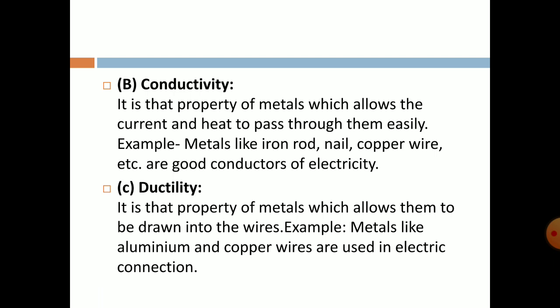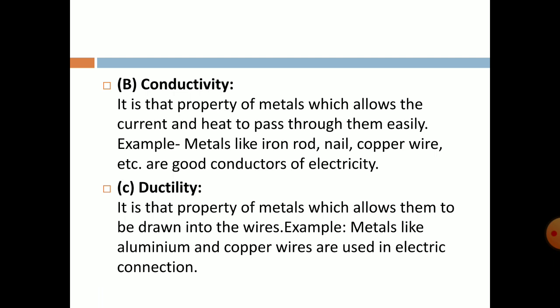That means whenever you hold one part of a metal and heat another part of that metal, for example in the sun, after a few minutes heat will pass through that metal rod, and your hand will feel burned.